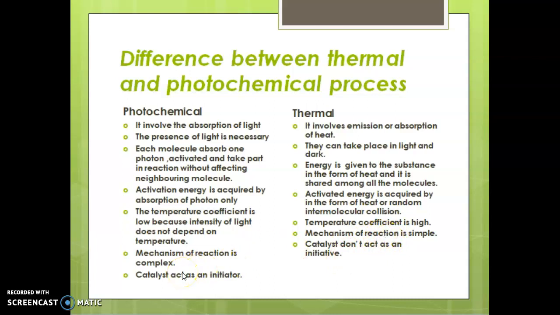In photochemical reactions, the catalyst acts as an initiator. In thermal reactions, the catalyst doesn't act as an initiator. In this chapter we are going to study several photochemical reactions, from which we can understand that the catalyst acts as an initiator.